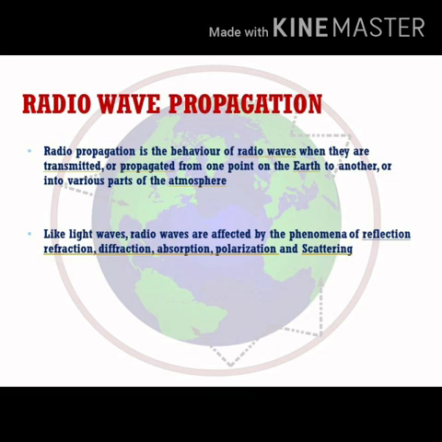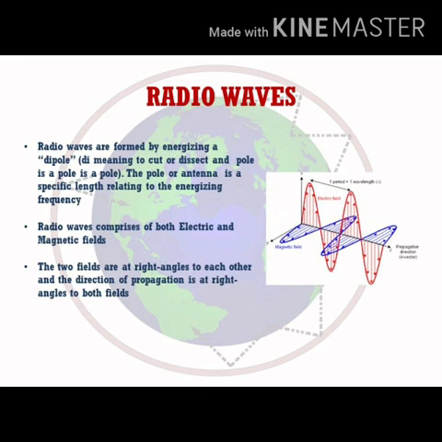Now, before jumping towards what actually radio wave propagation means, let's see what these two words tell us independently. Now, what are radio waves? Radio waves comprise both electric as well as magnetic fields. The two fields are at right angles to each other and the direction of propagation is at right angles to both the fields. As you can see in the figure, the electric field is in the x direction, the magnetic field is in the y direction, and hence the direction of propagation is in the z direction.